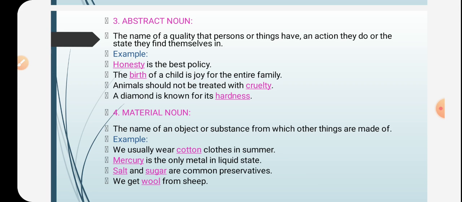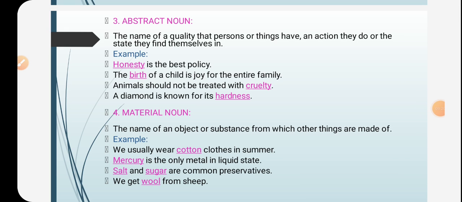And next example is a diamond is known for the hardness. So here, hardness is the state of being. Therefore, hardness is an abstract noun. And next is one of material noun. The name of an object or substances from which other things are made of are called material nouns. It means that anything we use to create another thing, to make another substance, then it is called material noun.